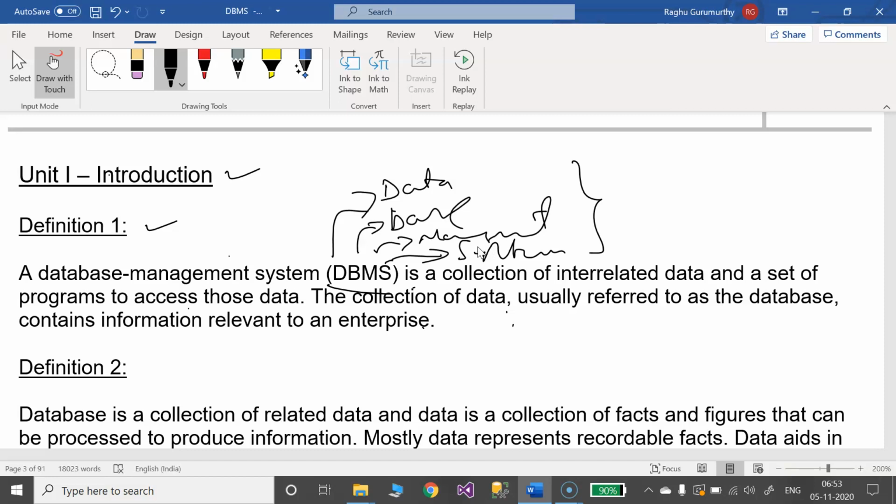So, what does data actually mean? We need to know this. Data is nothing but raw facts and figures.